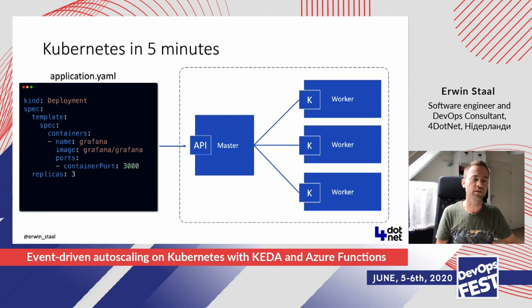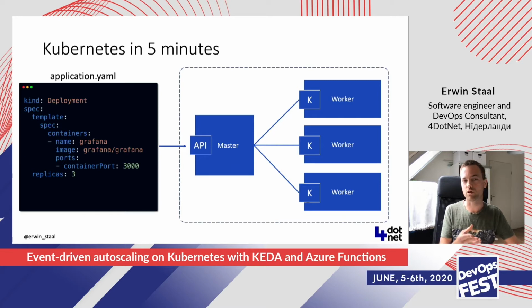It kind of works like this. You write an application.yaml, or actually you write a YAML file, and that specifies how you want your application to run. So yeah, you have to do a bit of YAML here, but it's not that hard actually. This is a very small example of it. I'm not even sure if it will run. It probably misses a few details, but it gives you an idea of what it could look like.